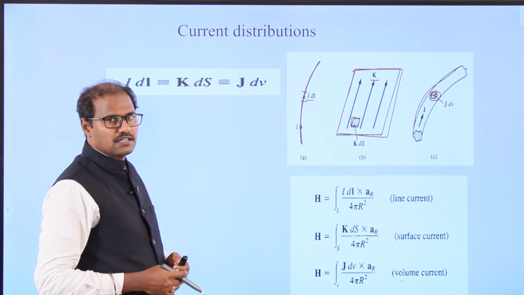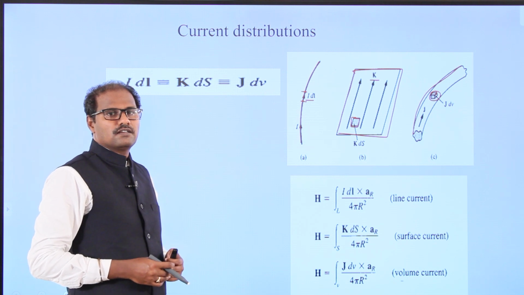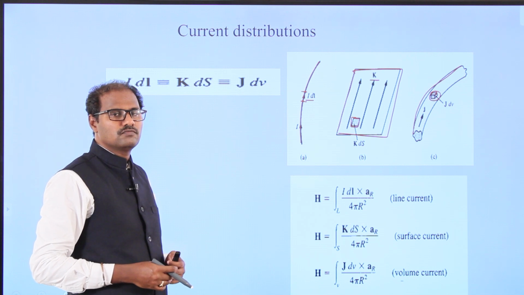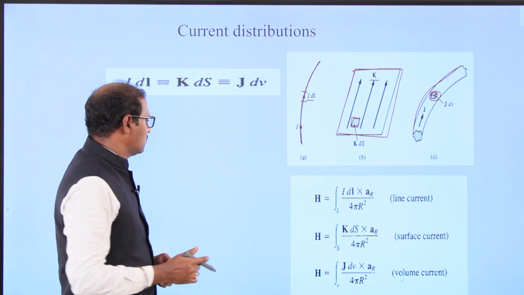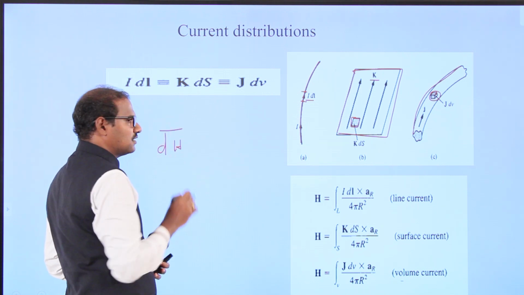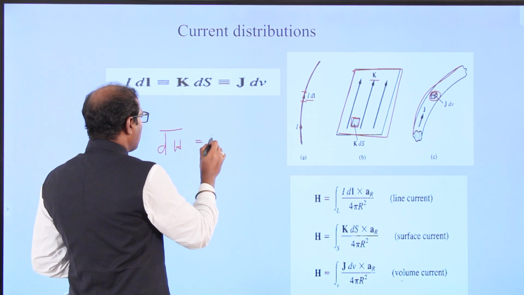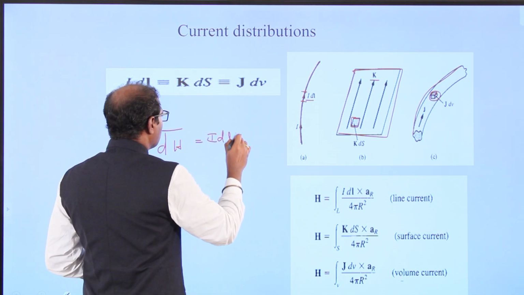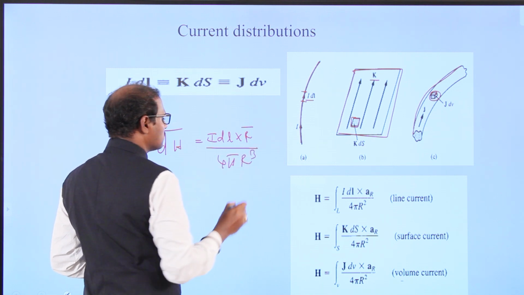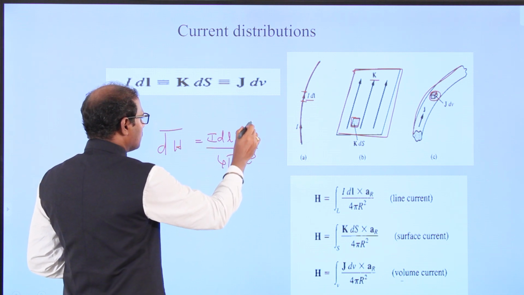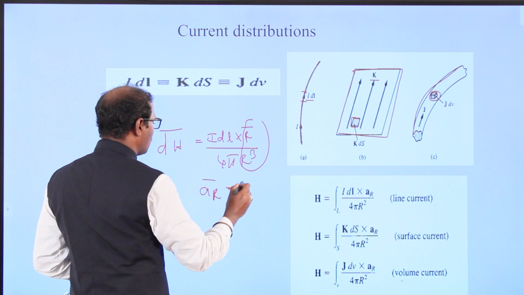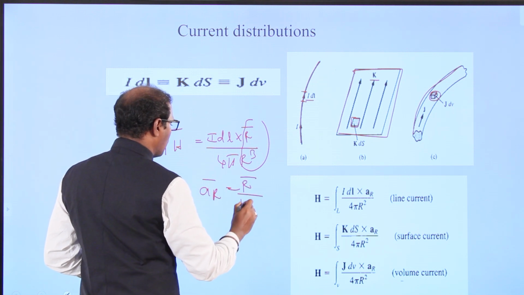So the basic expression of the magnetic field intensity for the line, surface and volume we can take with the help of the Biot-Savart law. We can write dH in vector form: I dl × r vector divided by 4π r cubed. This is called the Biot-Savart law for line current. So what is R? a_R vector is a unit vector: a_R vector is equal to R vector divided by the magnitude of R.